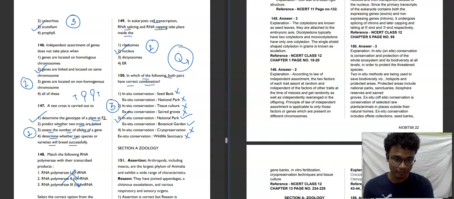You have to see why you are wrong, why it is incorrect, so that you can improve. You shouldn't just attempt the test, check the marks and go with the flow. Suppose in this test you are scoring above 340, then you are going good. If you are below 340, you have to improve. Don't get demotivated, but you have to improve.